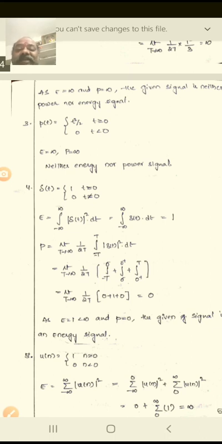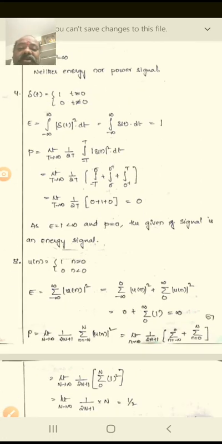Then you take the limit t tends to infinity of 1 by 2t times 1, so 1 by 2t is left. As t tends to infinity the value equals 0. Then it is an energy signal. The impulse function is an energy signal.